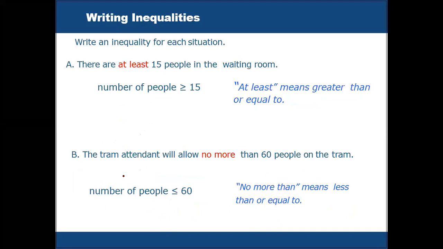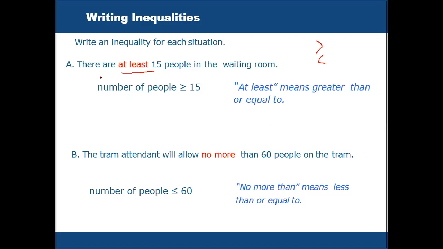For example, how can we write them? Let's suppose in words, there are at least 15 people in the waiting room. Less and greater, these are easy. For example, you can say that math 98 section A students are greater than math 98 section B. So we use the greater symbol, and we use the less symbol when it is less than. Now, equal to and less than, or equal to or greater than.